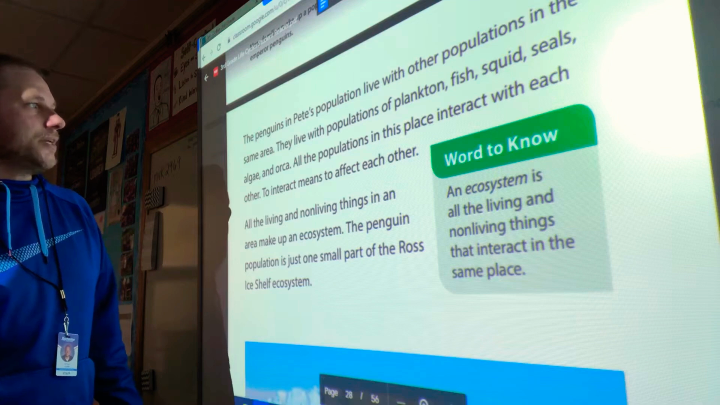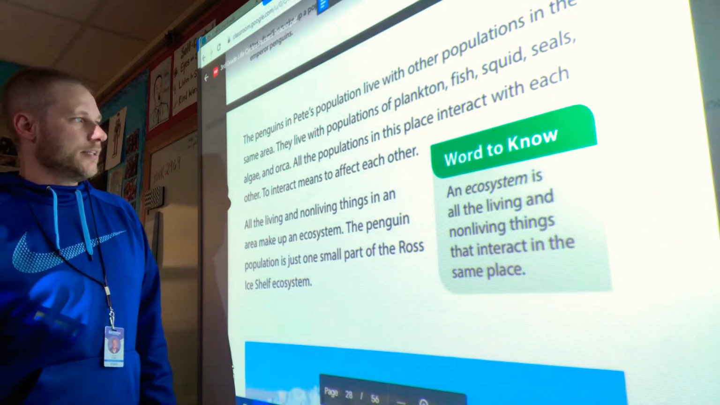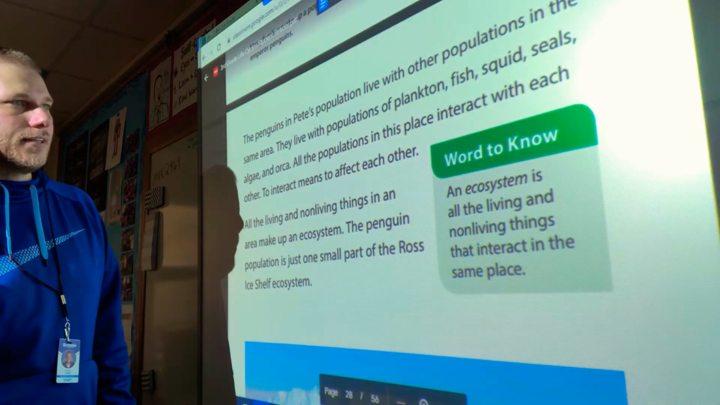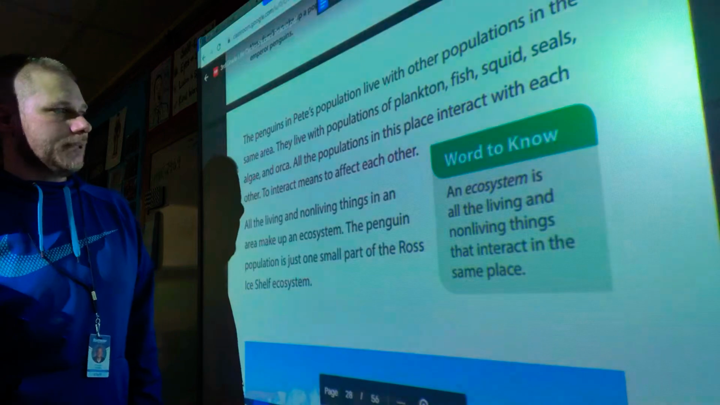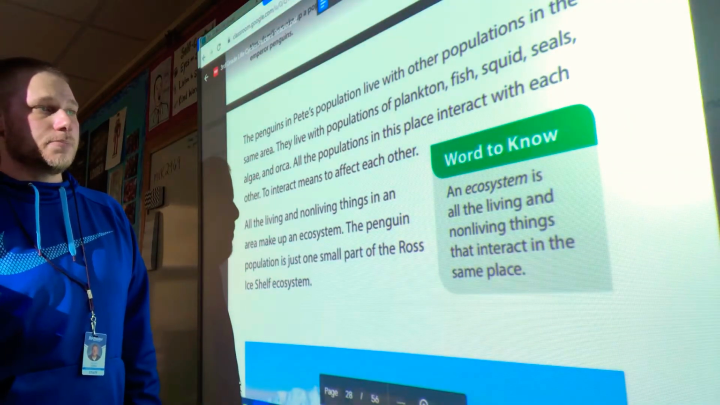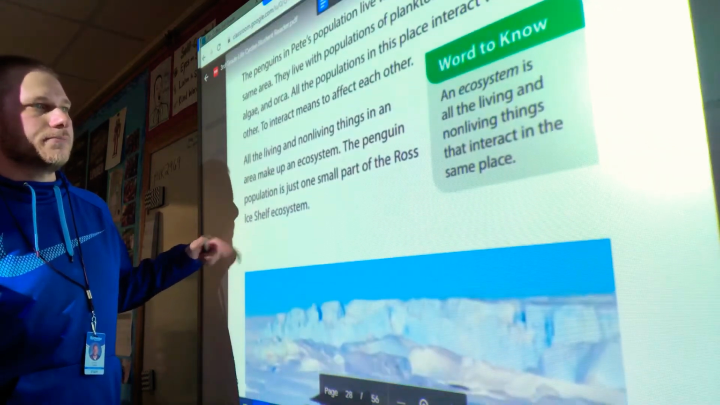The penguins in Pete's population live with other populations in the same area. They live with populations of plankton, fish, squid, seals, algae, and orca. All the populations in this place interact with each other. To interact means to affect each other.